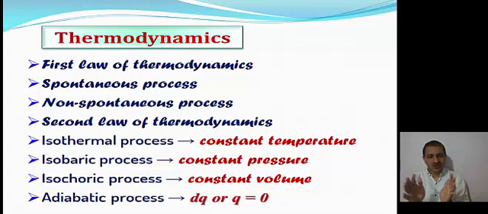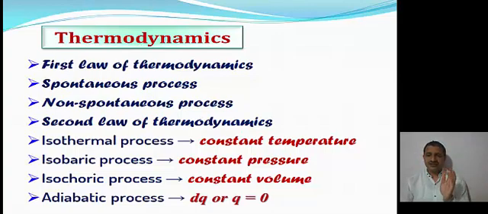Now we are going to talk about some terms. An isothermal process is a process that takes place at constant temperature. An isobaric process is a process that takes place at constant pressure. What is meant by an isochoric process?